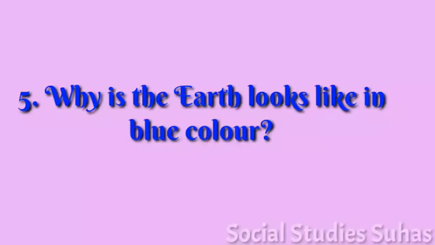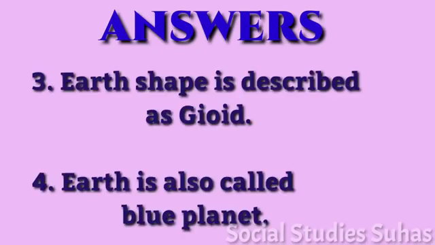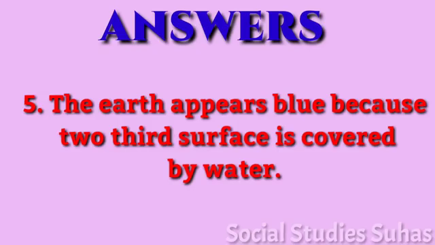Check out your answers. First question, the Earth is the third nearest planet to the Sun. Second question, in size, Earth is the fifth largest planet. Earth shape is described as geoid. Fourth question, Earth is also called blue planet. Fifth question, answer, the Earth appears blue because 2/3 surface is covered with water.